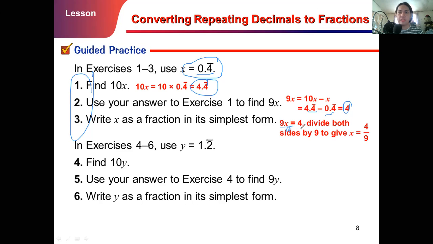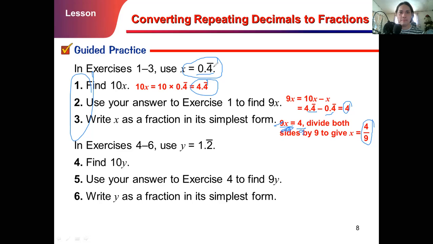Divide both sides by 9. So cancel, cancel. So x now becomes 4 over 9. And 4 over 9 is already in simplest form. That's why its fractional form is 4 over 9, the 0.4. Easy, right? So let's do the other method, the one that I presented a while ago.